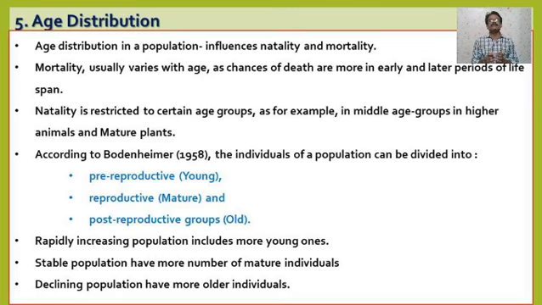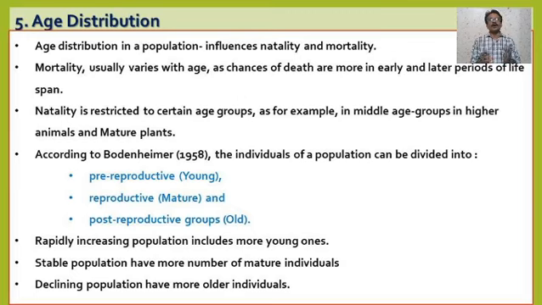Mortality usually varies with age, as chances of death are more in the early and latter periods of lifespan. Natality is restricted to certain age groups, as for example the middle age group in higher animals and mature plants, which reproduce or form new offspring.